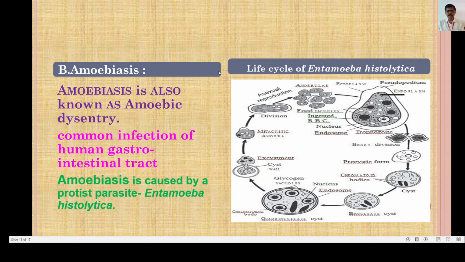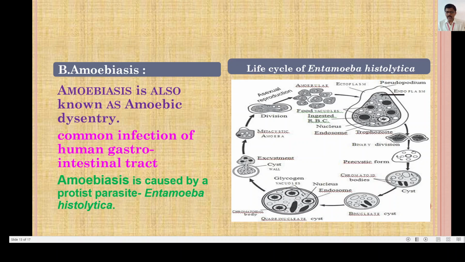Now this is the life cycle of Entamoeba histolytica. As we have discussed the life cycle of Plasmodium vivax in malaria, this is the Entamoeba histolytica. It is showing the pseudopodium, endoplasm, ectoplasm, and ingested RBCs. The nucleus is seen. That stage is called the trophozoite. This stage is called the trophozoite, and I am showing you by the arrow.